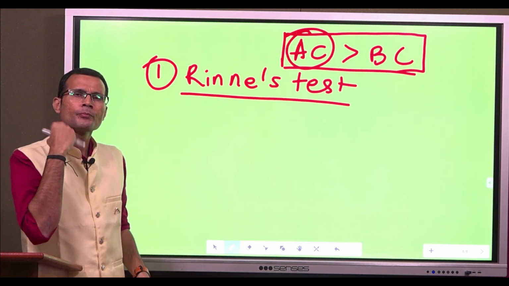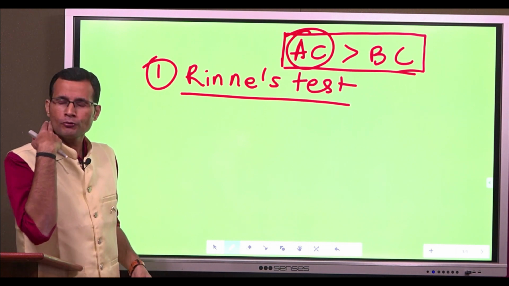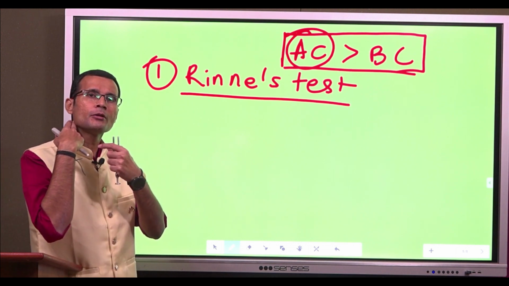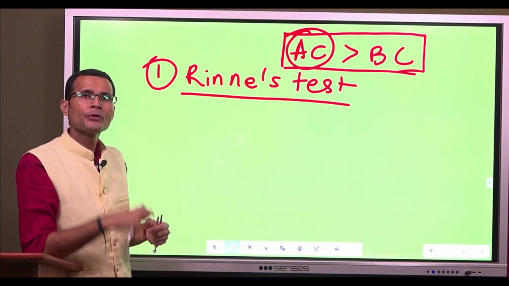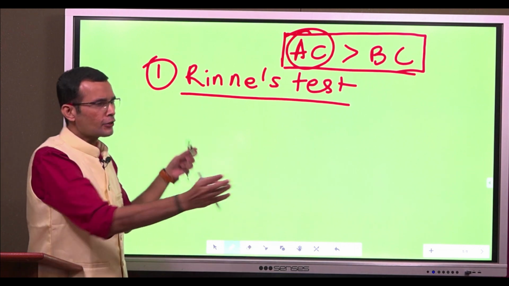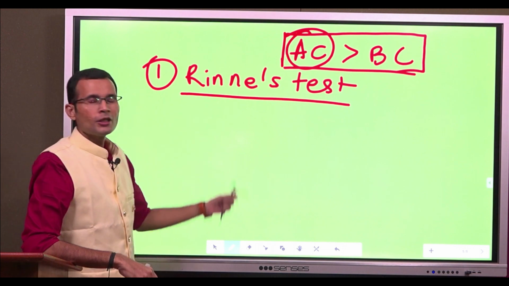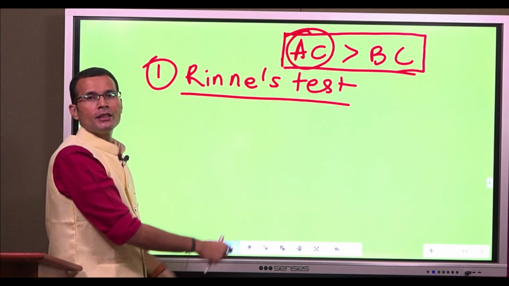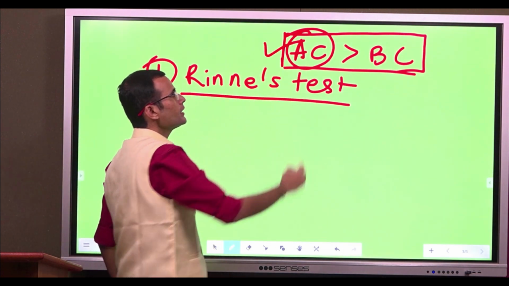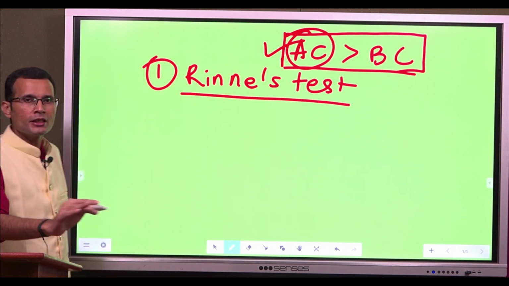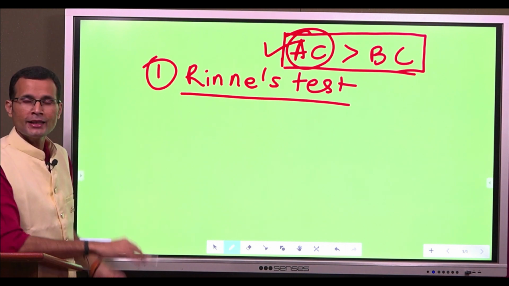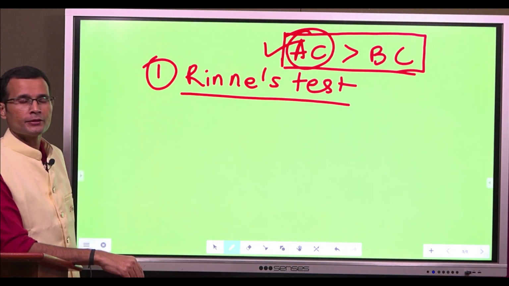Bone conduction, vibrating tuning fork will be placed on the mastoid process and it will directly go into the inner ear. It cuts off that middle ear component. So remember, this will be the normal scenario. AC is better, longer than BC. Remember this. And that's the basis for Rinne's test.